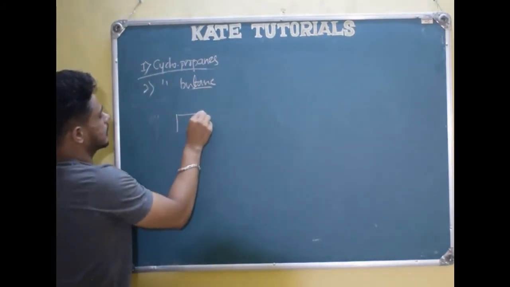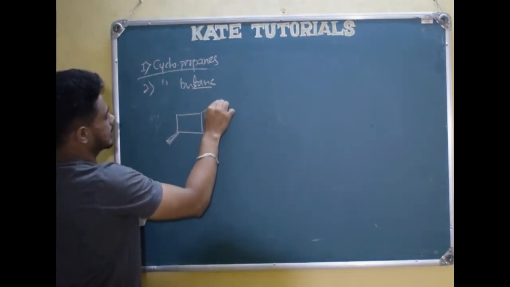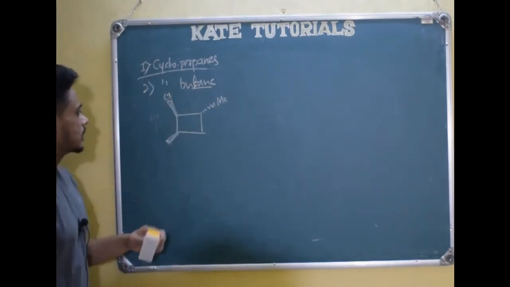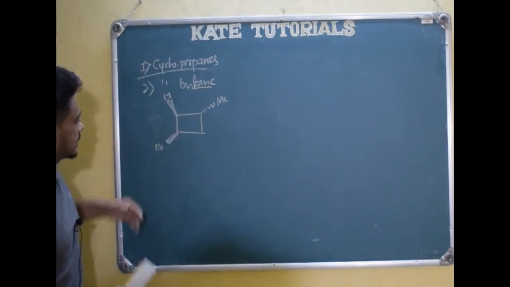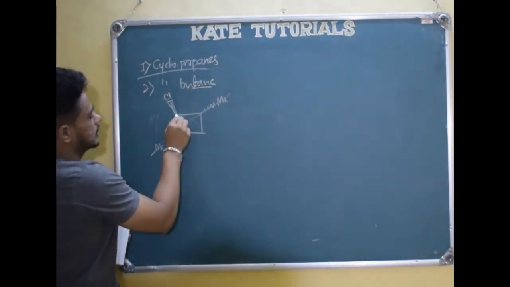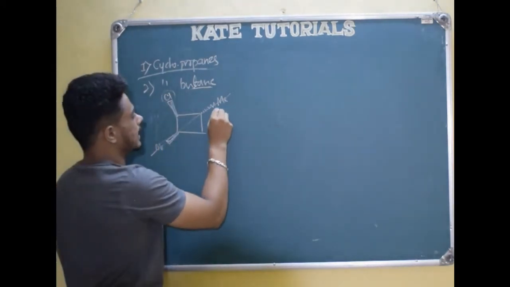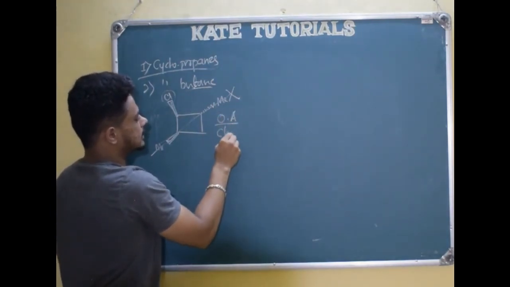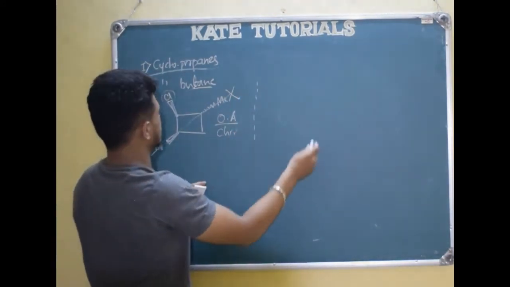Let us do one more thing like this. See, they will give it like this: methyl is above, here methyl is below, and they will give chlorine here. Let us check whether it is optically active or not. If you take a plane, you can cut this methyl into equal halves, and the plane passes like this. These carbons will be mirror images, but chlorine will be above. Here there is no chlorine above, so it has no plane of symmetry, so it will be optically active. Optically active means chiral. If it is chiral, it has a mirror image. Its mirror image will be like this here.